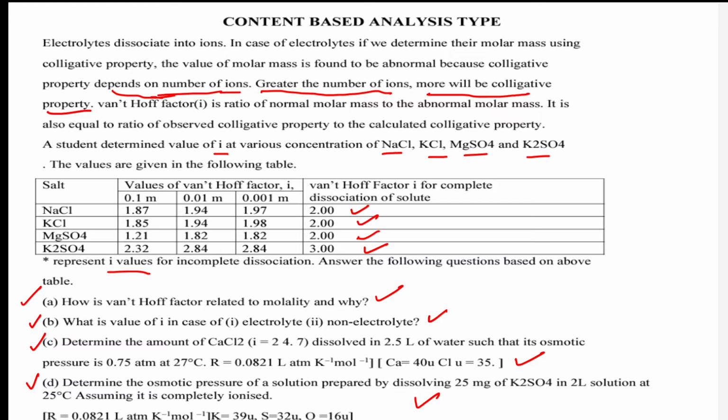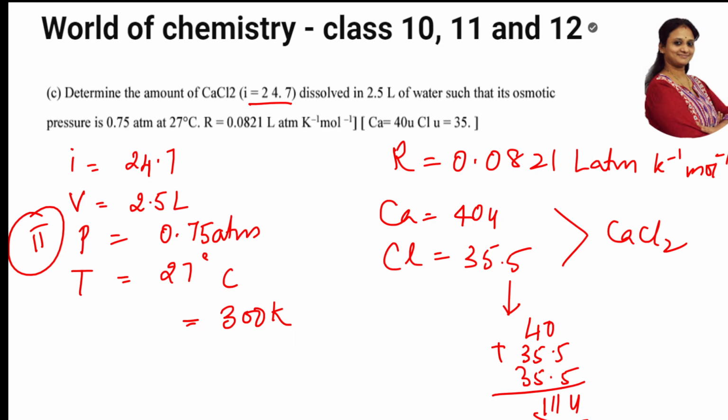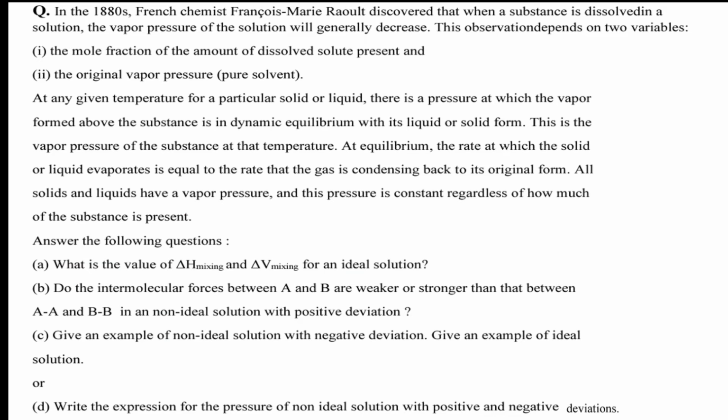Let us see one more question here. Basically, I am proceeding further gradually from the sums. This is one more case based question. In the 1880s, French chemist Francois Marie Raoult discovered that when a substance is dissolved in a solution, the vapor pressure of the solution will generally decrease. They're talking about non-volatile solutes. So the two variables are the mole fraction and the original vapor pressure. At any given temperature for a particular solid or liquid, there is a pressure at which the vapor above the substance is in dynamic equilibrium with the liquid or solid.